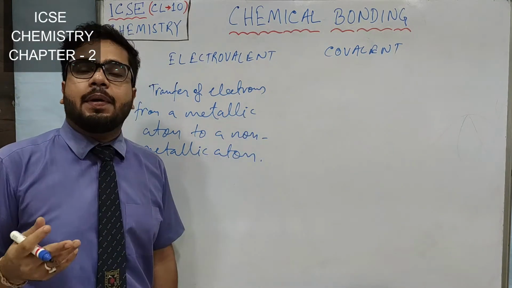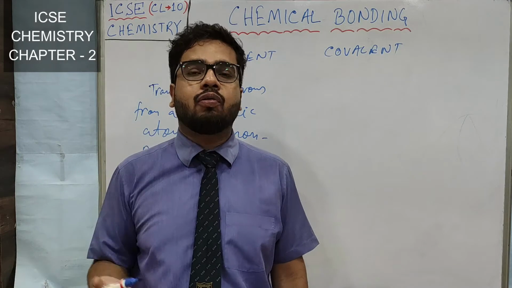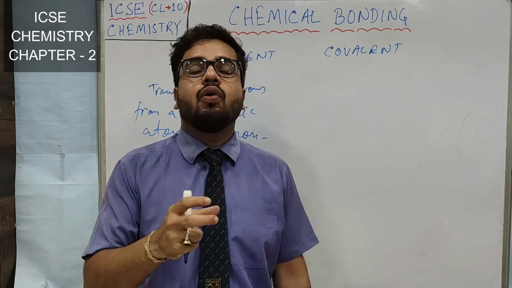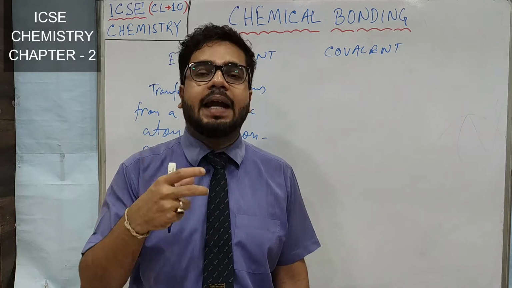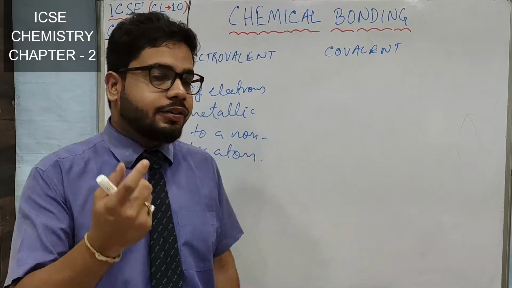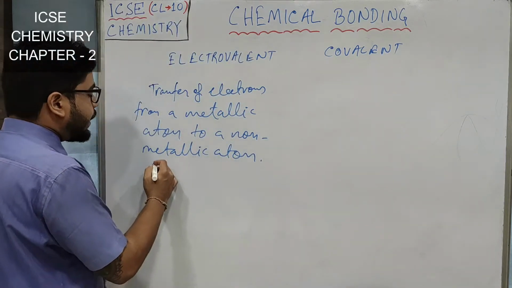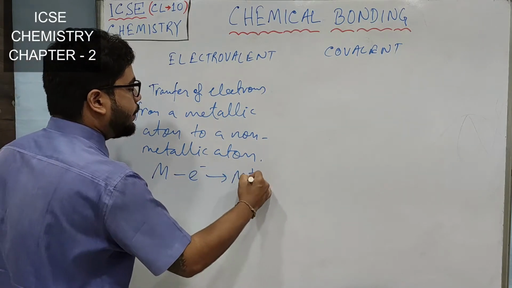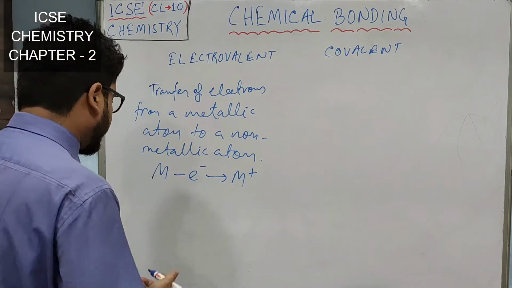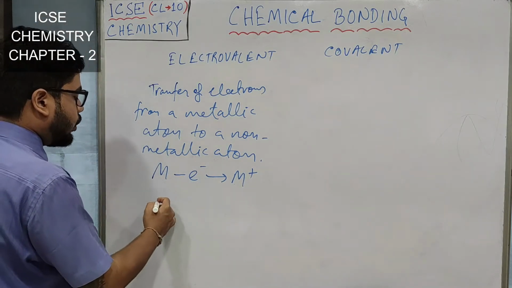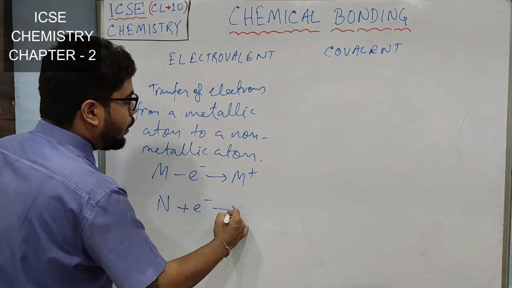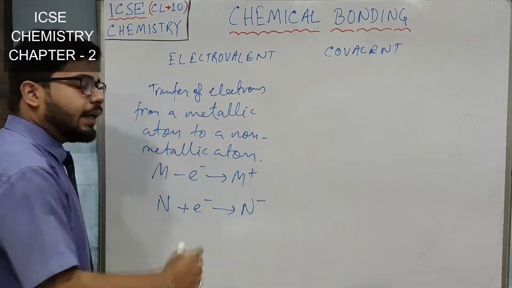We all know that metals generally contain 1, 2 or 3 valence electrons, which they want to donate to attain octet structure, to attain stability. Say any metal M is losing 1 electron and becoming M plus cation. And say another non-metal, N, is gaining 1 electron to become N minus.